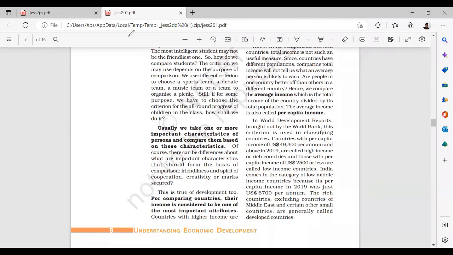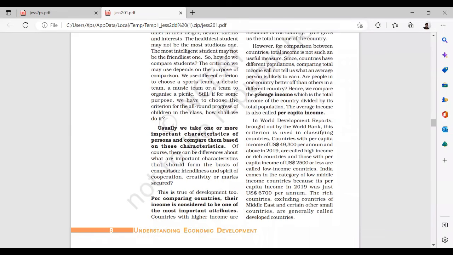If I take this overall, then it is different. What I have to consider here is the average income, which is the total income of the country divided by the total population, called per capita income. We cannot judge the overall income of the country. Few people like the Tata, Birla and Adani groups are very, very rich, due to which the per capita income of the poor people also appears to increase. But in reality, it doesn't mean that poor people are earning more.